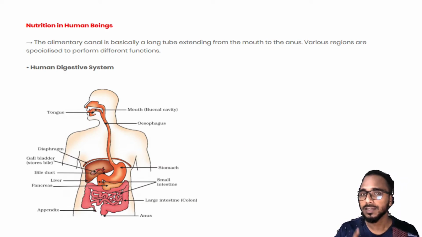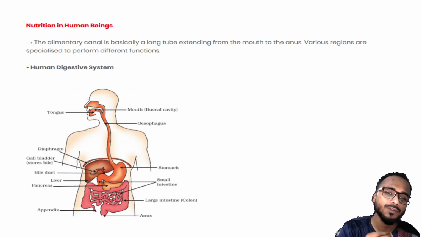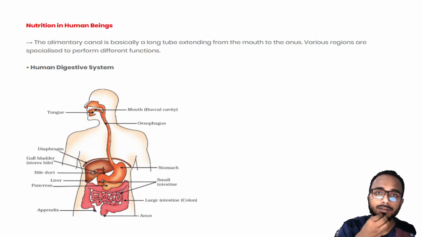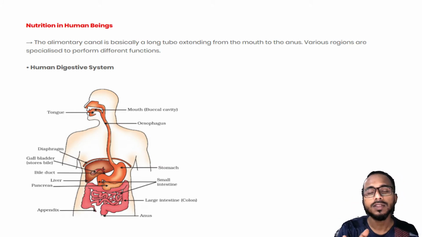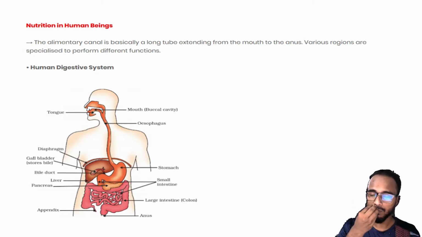All the parts are needed. If there were no cheek, when you're eating, everything would come out from the side. If you don't have your teeth, you cannot chew. If you don't have your tongue, you cannot push the food inside. So we need all these parts of the mouth, and this is called the buccal cavity.